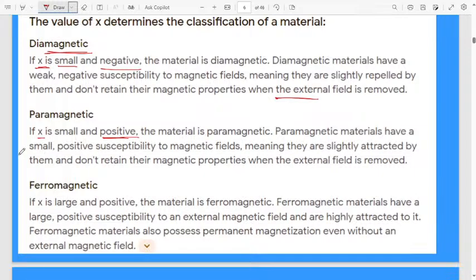Paramagnetic materials have a small and positive susceptibility to a magnetic field, meaning they are slightly attracted to the field. They do not retain their magnetic property when the external field is removed. Paramagnetic materials are slightly attracted towards the field. That is the important point why magnetic susceptibility is positive here: they will be attracted by the external magnetic field. That's why it is positive.